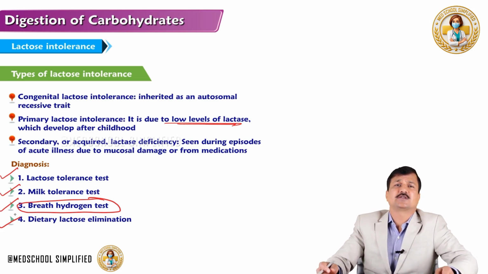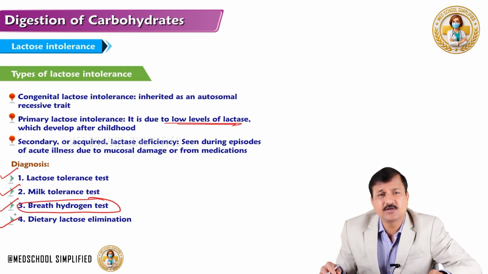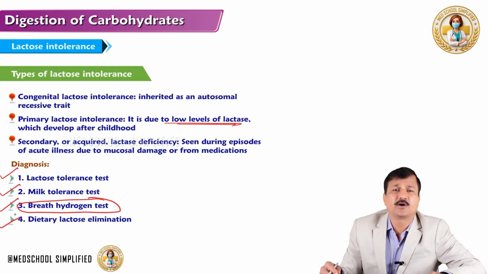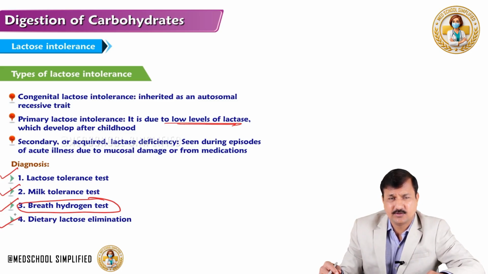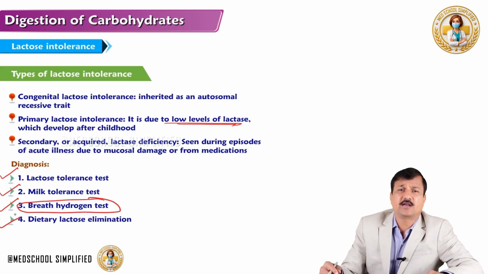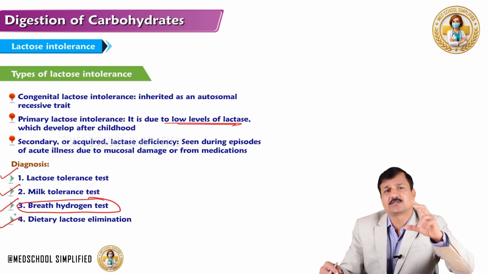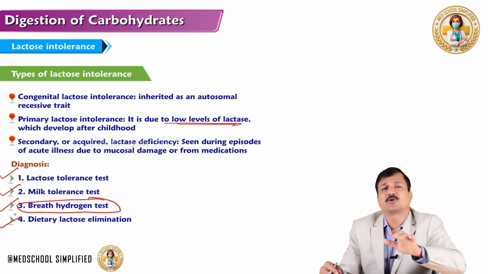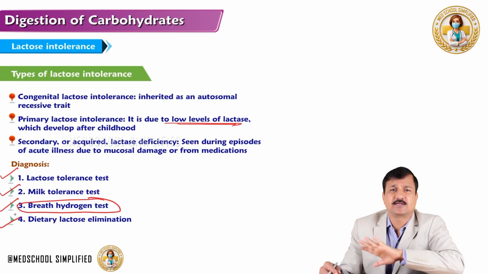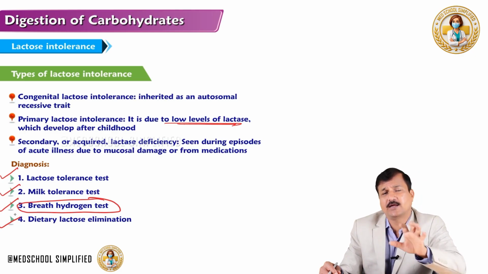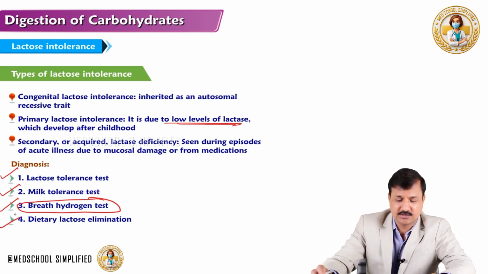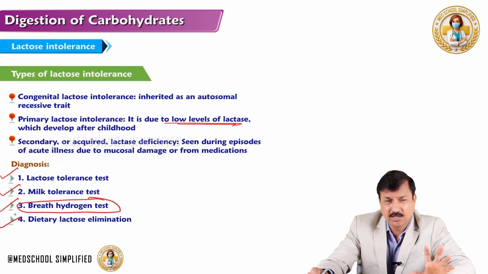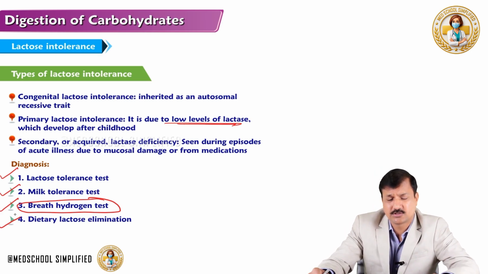Now if the blood glucose fails to rise more than 20 milligram per 100 ml of blood, it indicates lactose intolerance or lactase enzyme deficiency, because lactose has to be broken down into glucose and galactose and absorbed. So if that 20 milligram per deciliter blood glucose doesn't rise, it indicates lactose intolerance. This is what is called the lactose tolerance test.